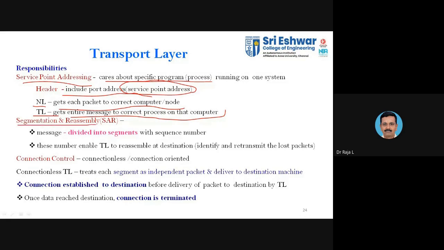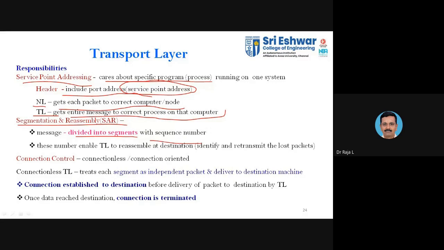The next one, segmenting and reassembling. This is a vital parameter of the transport layer. We are going to divide the message into various segments. When you are dividing the larger packet into smaller ones, what will we do?